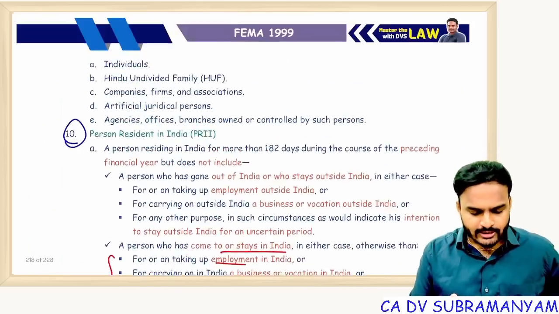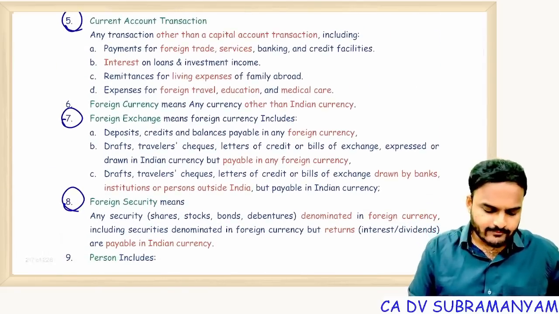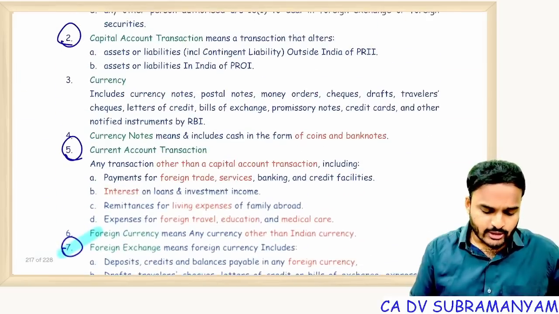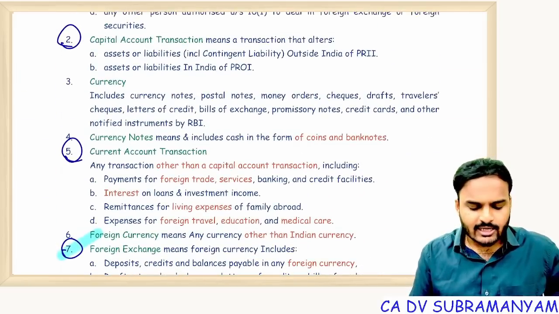Clear? So, important key definitions: three definitions I completed. Foreign exchange is over, foreign security is over, person resident in India is over. Now two more definitions: capital account transaction and current account transaction.